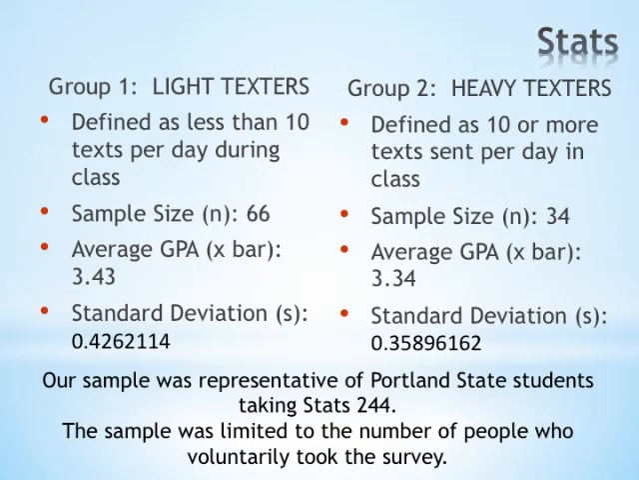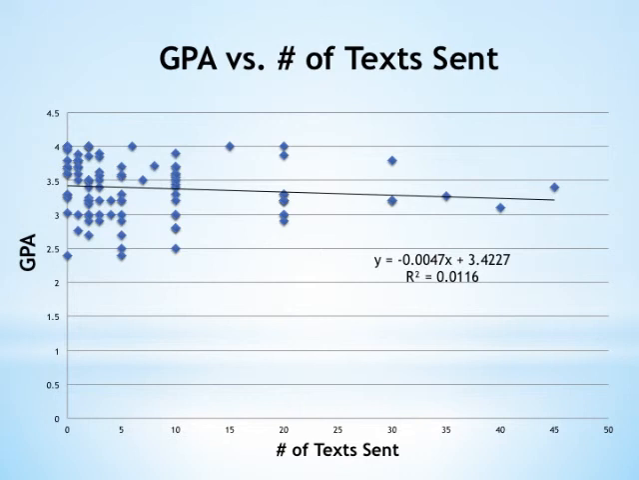This graph represents GPA versus number of texts sent. The slope of this line is negative 0.0047 and shows that there is a negative linear relationship between these two variables. The correlation coefficient, or R, is negative 0.1077, showing a weak negative relationship. Since R is so close to 0, then it is considered not significantly different from 0. The coefficient of determination shows an explained variance of approximately only 1%, leaving the coefficient of non-determination, or unexplained variance,